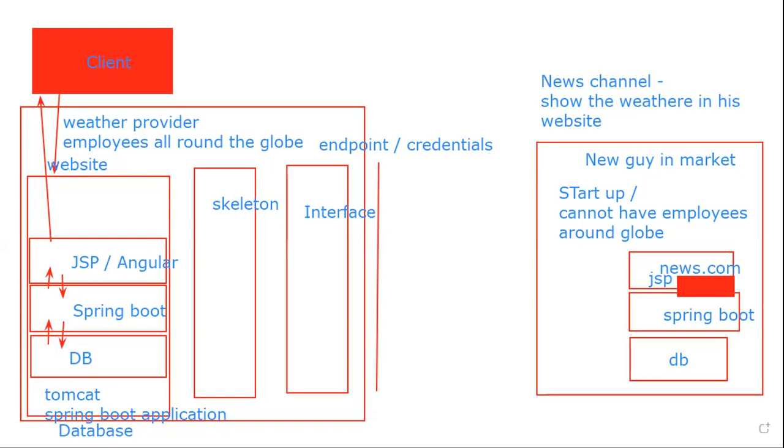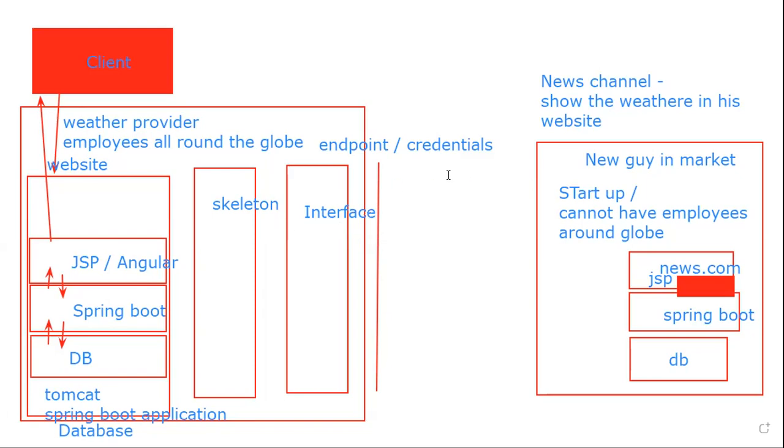You cannot be looking for something like, okay, where is the web service? Which is the actual web service? If you have a web service, it means it will have a skeleton, interface, endpoint, port, everything. That is a web service. Okay. So this guy has done his work. He has developed the skeleton, interface, and endpoint.